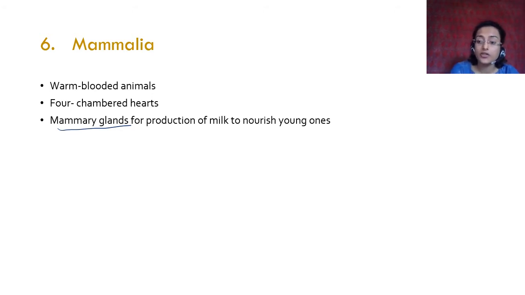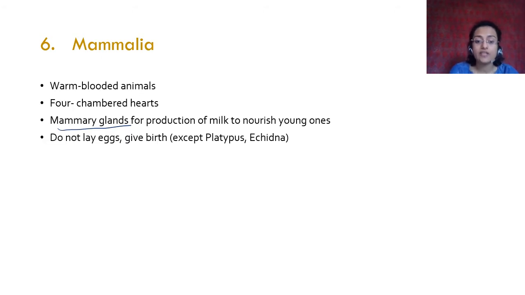So most mammals give birth, except for a couple of them like platypus and echidna. They do not lay eggs, but they give birth to their young ones. Okay, the young ones develop inside their body, inside the female body, and then they give birth to young ones which are not very developed, but they can grow further.